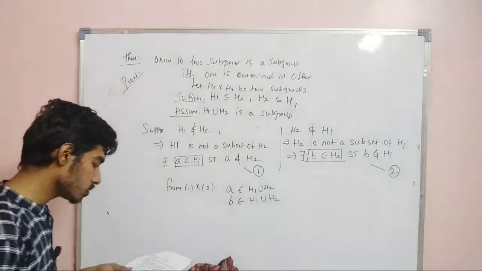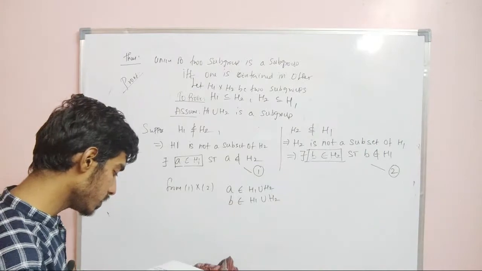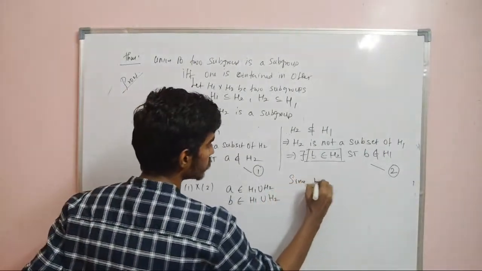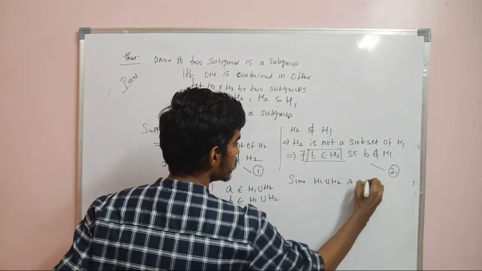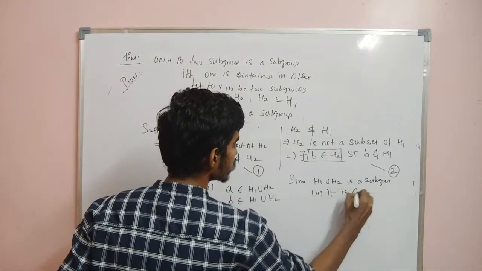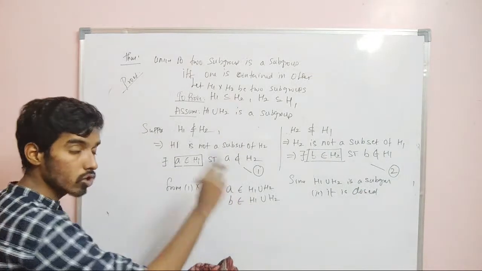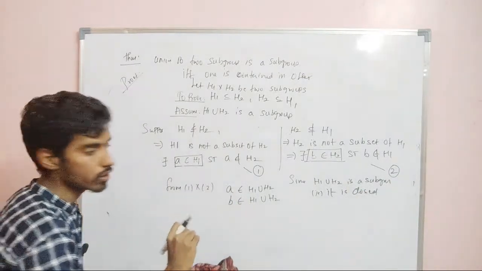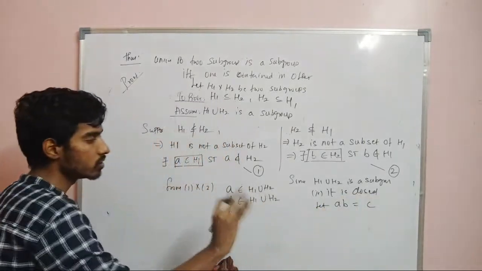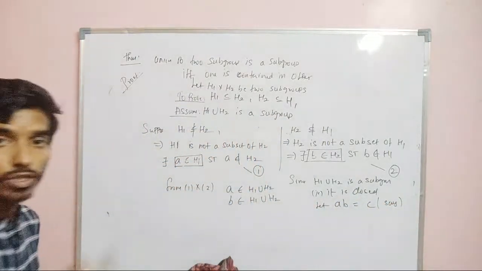So since H1 union H2 is a subgroup, therefore it is closed. Now if I take two elements in H1 union H2, AB should also be in H1 union H2. So let AB be equal to C. Say C. Now we need to prove that this C is in H1 union H2.